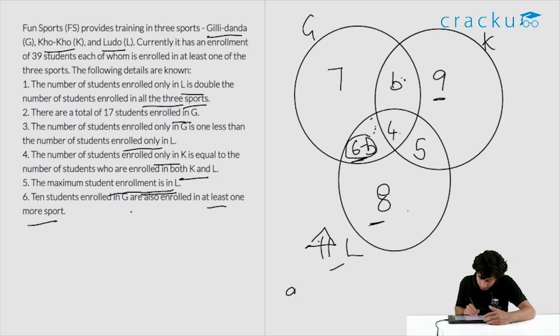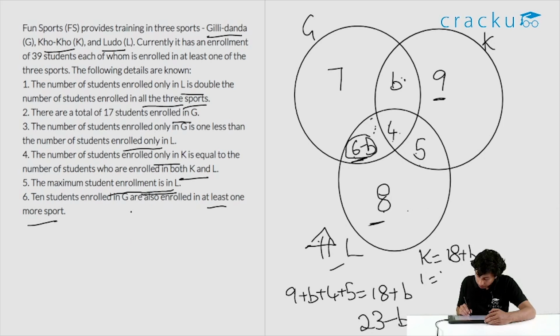Let's say this is 9 plus b plus 4 plus 5. So that will be 18 plus b. We have 18 plus b here. Then we have 4 plus 5 plus 8, 8 plus 9, 17, 23 minus b. 23 minus b. So this is K. This is the total value of K. K is equal to 18 plus b. We have L is equal to 23 minus b.